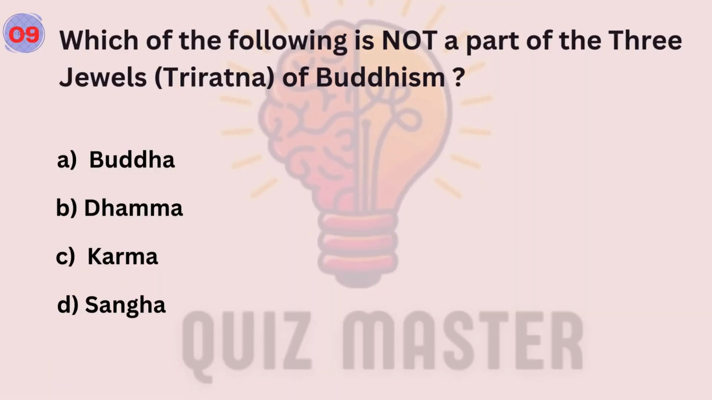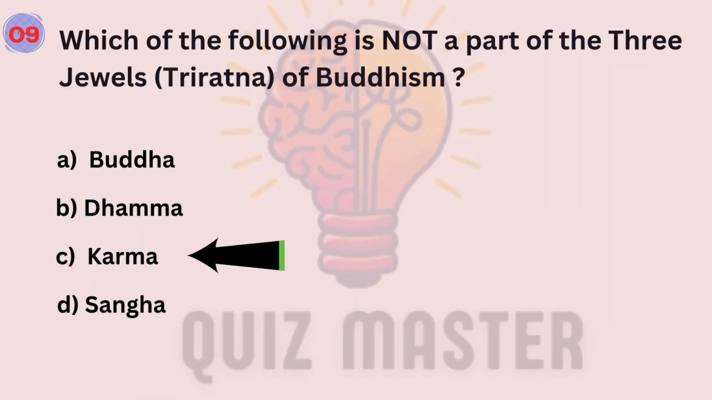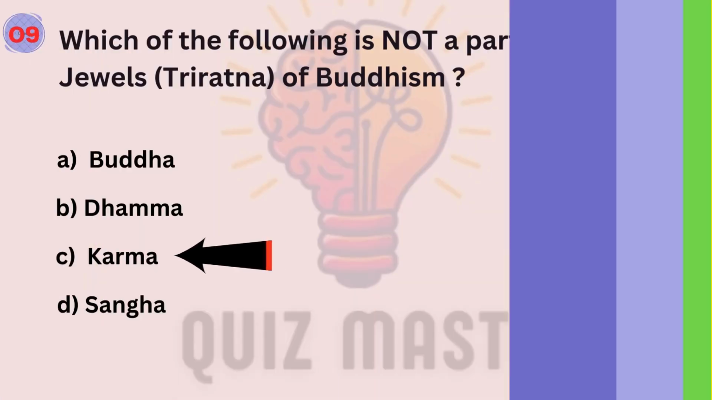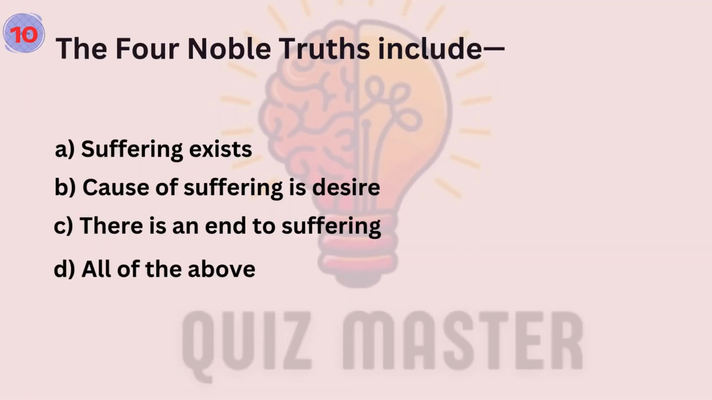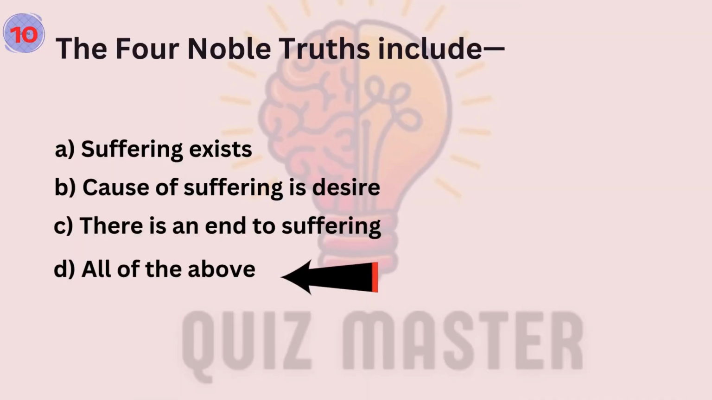Question number 9. Which of the following is not a part of the 3 jewels, Triratna, of Buddhism? Answer is C. Question number 10. The 4 noble truths include? Answer is D.